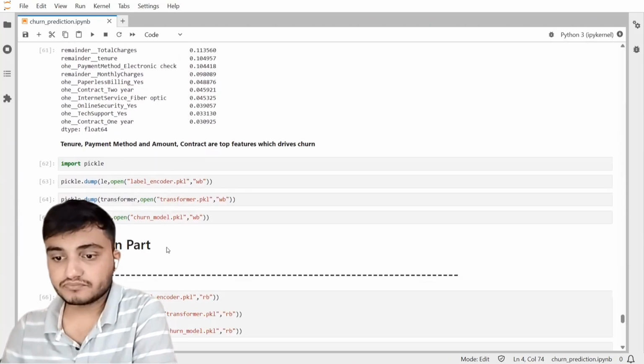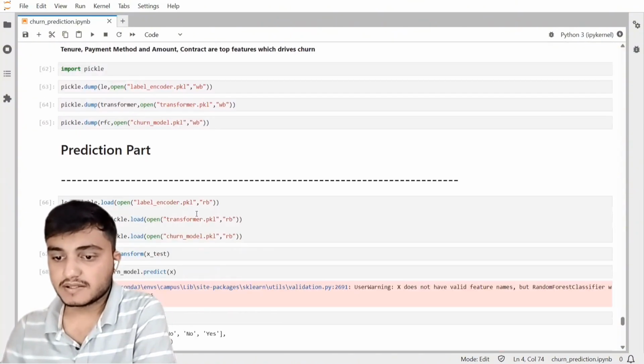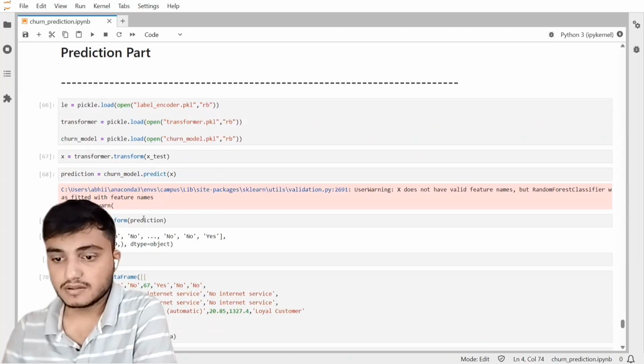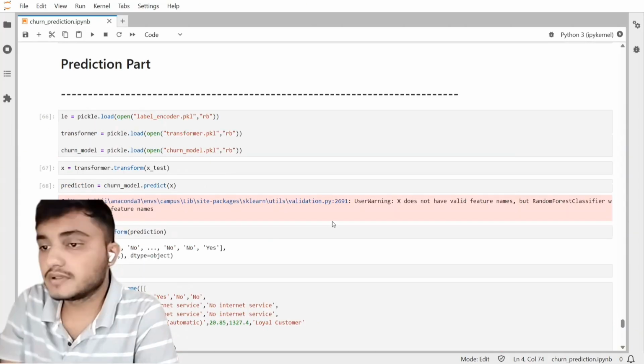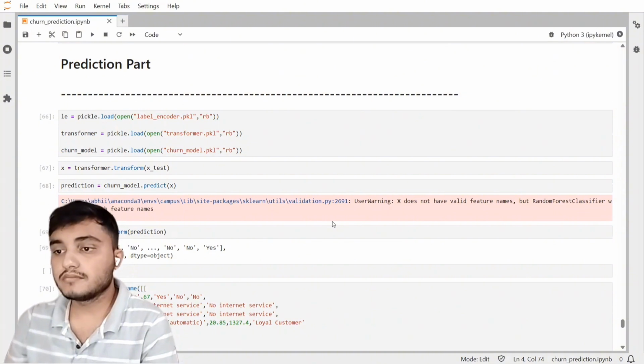I dumped this model using pickle, and the prediction part, you can see here that the model is predicting one. These are the tasks and project that I have done during my remote internship at Elevator Labs. Thank you.